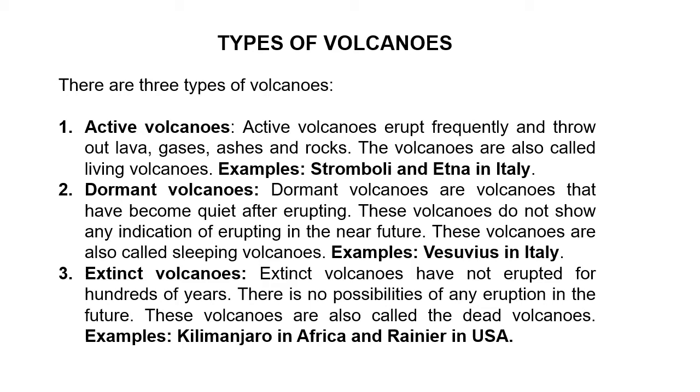Extinct volcanoes have not erupted for hundreds of years, and there is no possibility of any eruption in the future also. These volcanoes are called dead volcanoes. Examples are Kilimanjaro in Africa and Rainier in USA. So there are three types of volcanoes: active, dormant, and extinct. All of you remember them with examples.